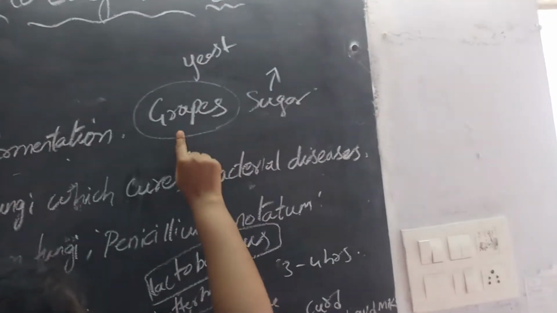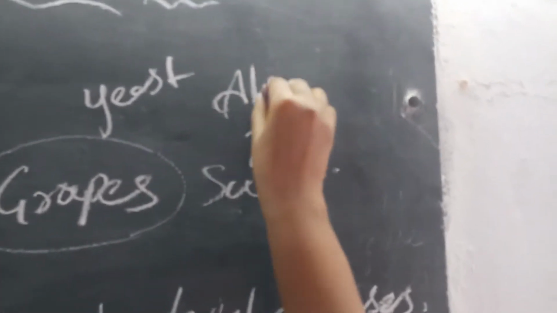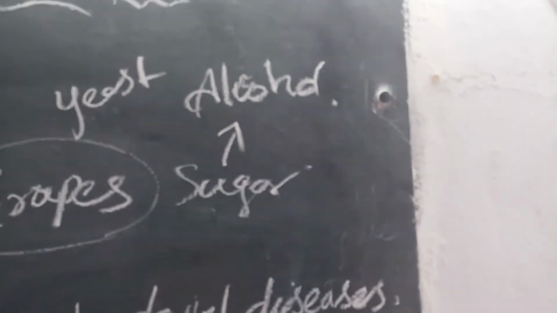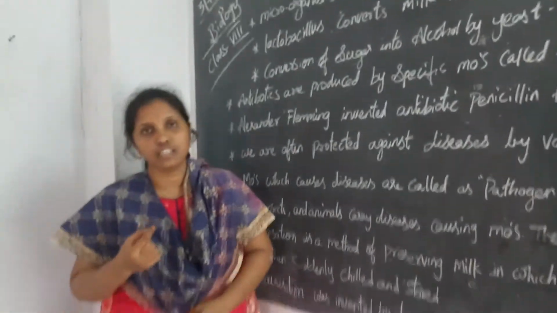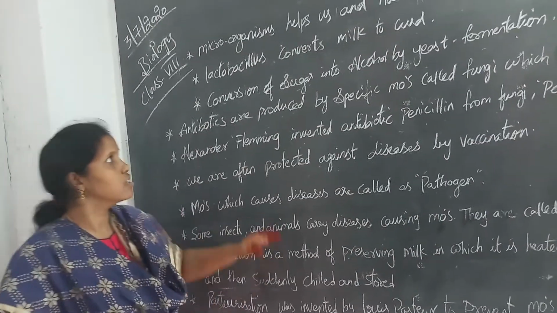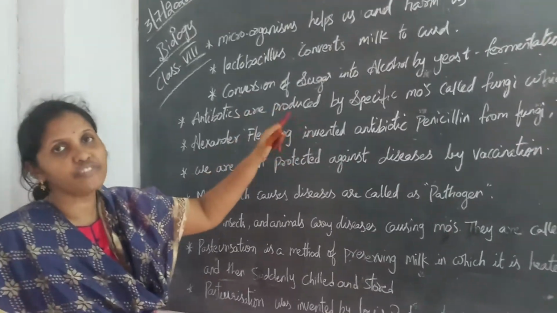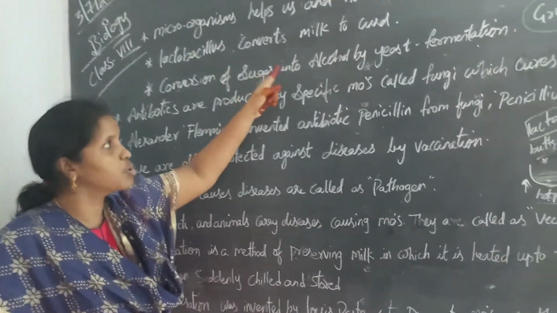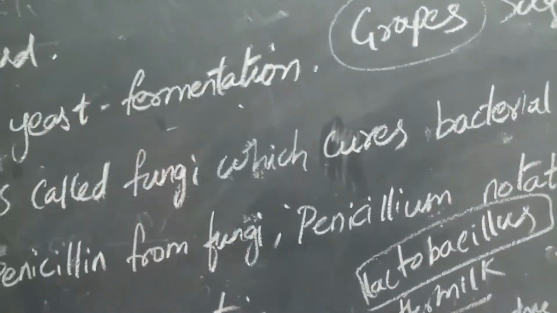So what happens here? The grape, which is in the sugar form, by adding the yeast forms alcohol. You can smell the wine; it appears like grape juice. So the process in which alcohol is formed from sugar by adding yeast is known as the fermentation process.